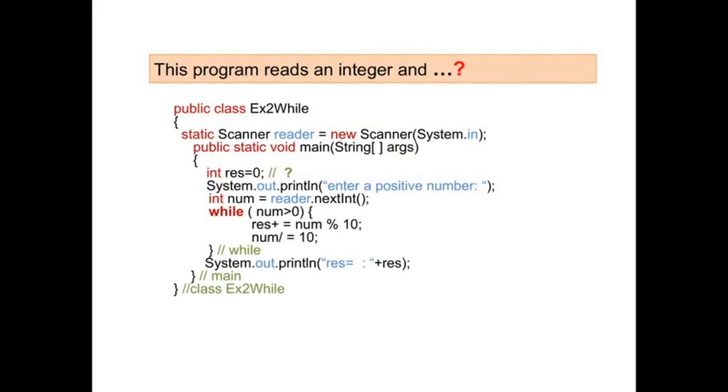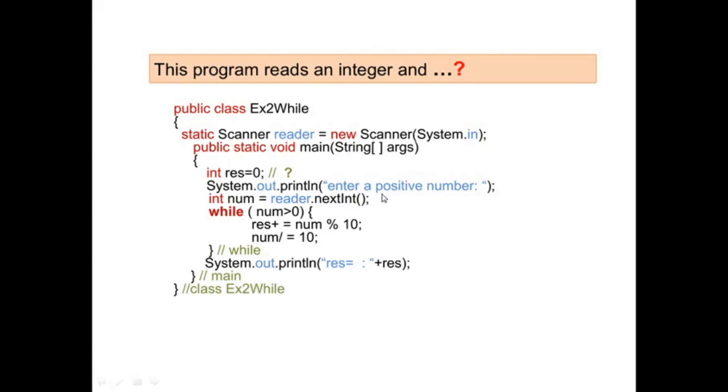Now what is this example doing? This program reads an integer, okay, like a scanner. What is a scanner? A scanner is a class that is used to take user input in Java. When we deal with input and output in Java, then we'll definitely consider this example and delve into it. So what is the example doing?